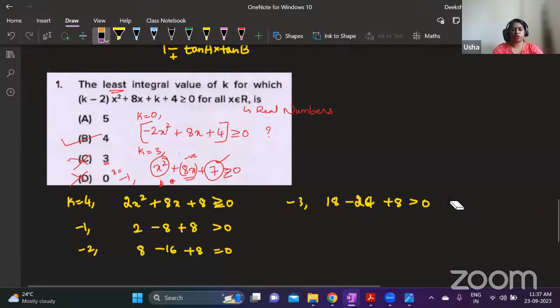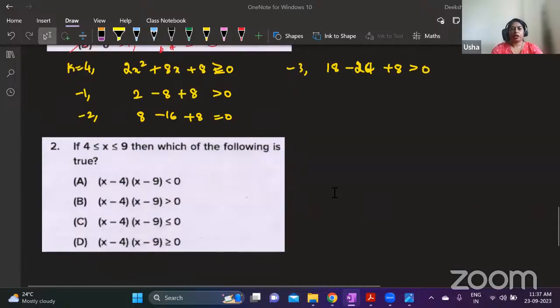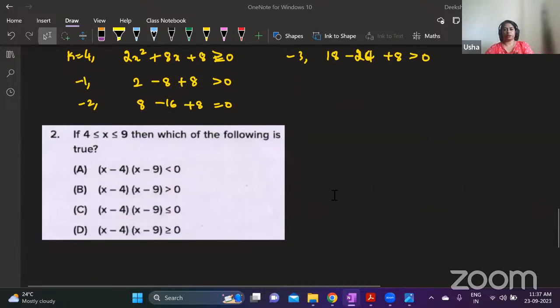Have you all watched the logarithm video that I shared yesterday? Compulsorily, you will get a question on logarithms, 1 or 2 questions from log. Binomial theorem, you will get 1 question every time. Okay, solve this. Solve this and give me the answer.